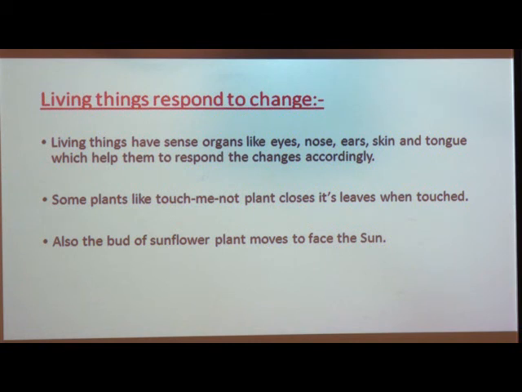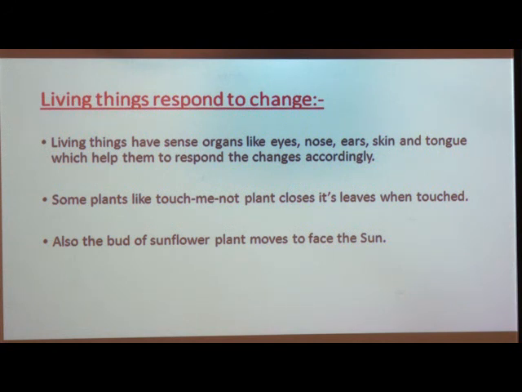When we touch the leaves of that plant, what happens? The touch me not plant closes its leaves when we touch. Also the bud of a sunflower plant, you know the sunflower, what happens with it? The bud of a sunflower plant moves to face the sun.